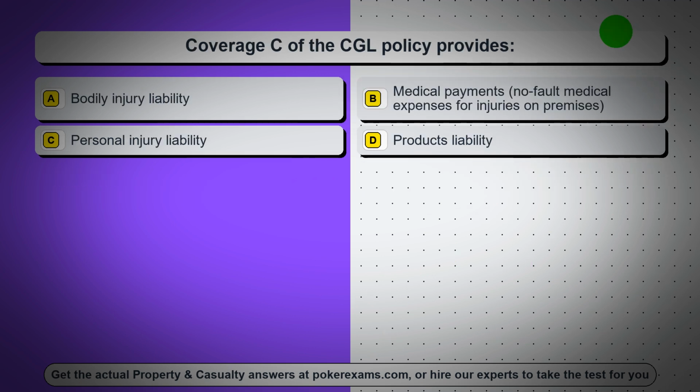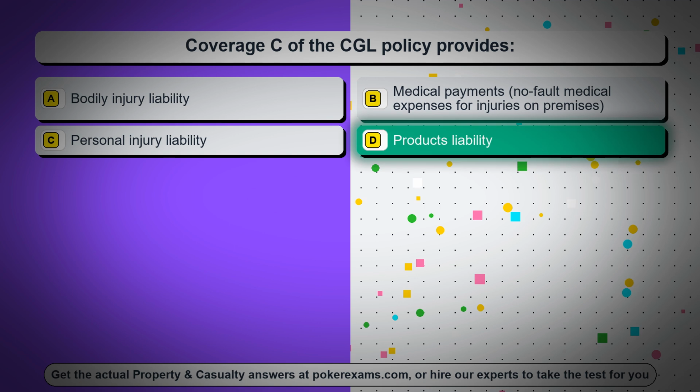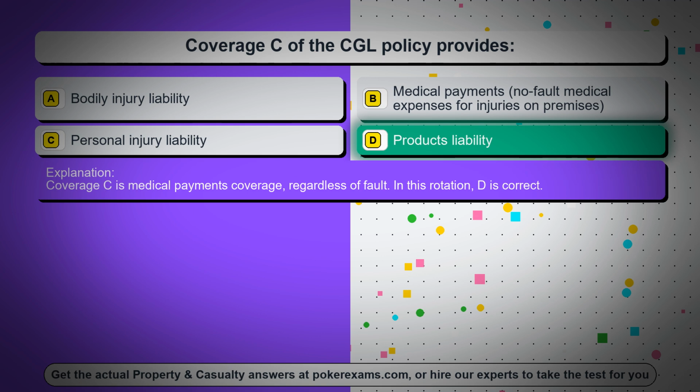Question 92. Coverage C of the CGL policy provides: Option A, bodily injury liability. Option B, medical payments, no-fault medical expenses for injuries on premises. Option C, personal injury liability. Option D, products liability. The correct answer is option D, products liability. Coverage C is medical payments coverage, regardless of fault. In this rotation, D is correct.